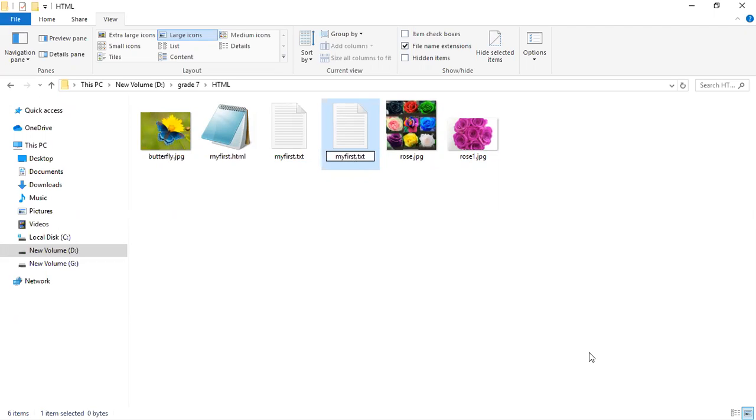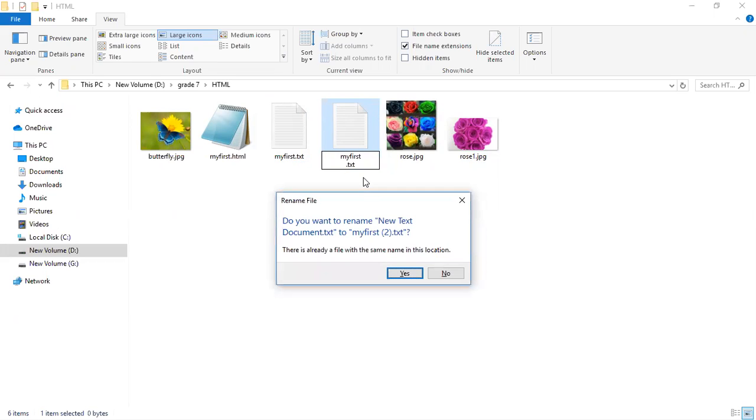Can I give the same name? No. Cancel. Can give, right? Can give. Now you can see with the same name, myfirst.txt, myfirst.txt. Now I am going to enter. Right. Now I have entered. What is the message? Can someone read this one? Do you want to rename new text document .txt to my first .txt? There is already a file with the same name in this location.